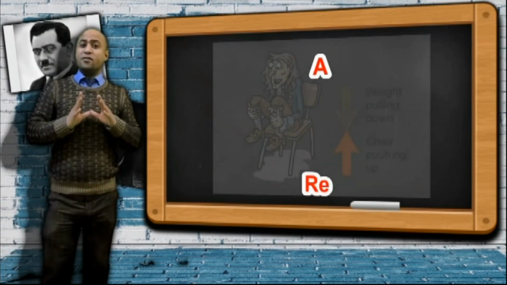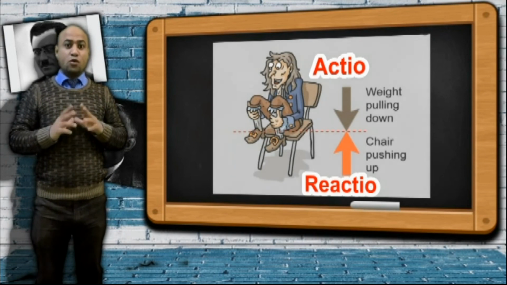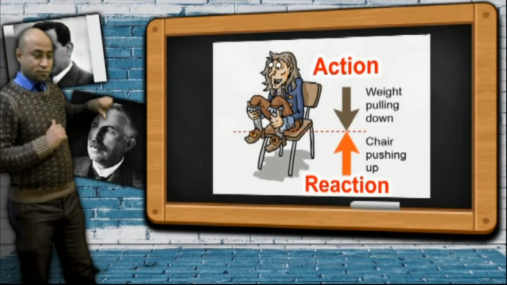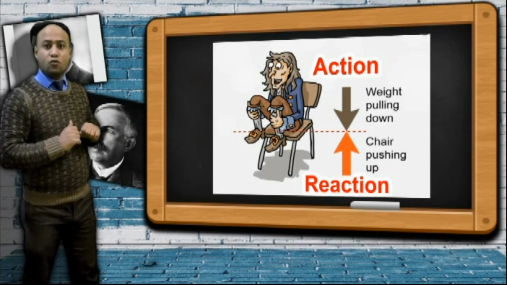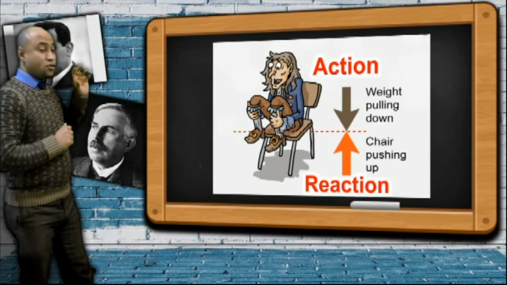When you sit on the chair at your home, there is a force that acts upon you towards the center of gravitation, which is called the gravitational force, or we can call it the weight. But your body doesn't move.